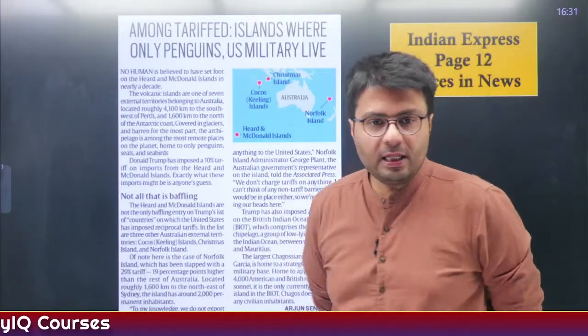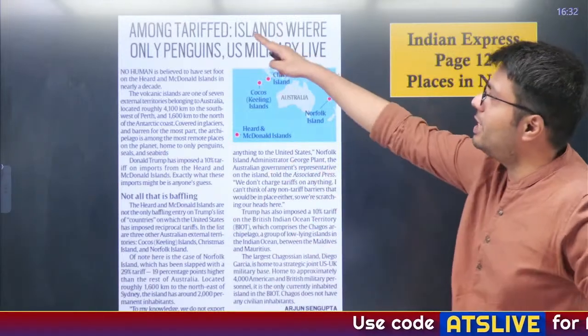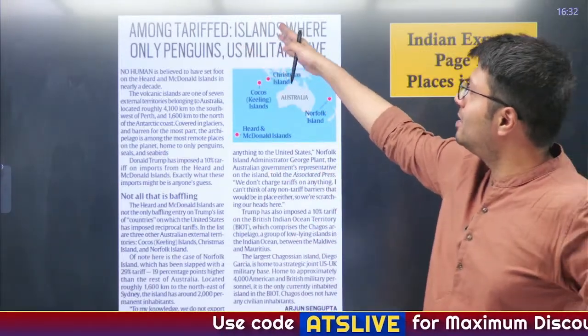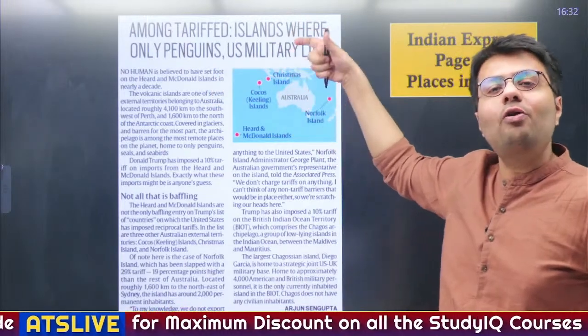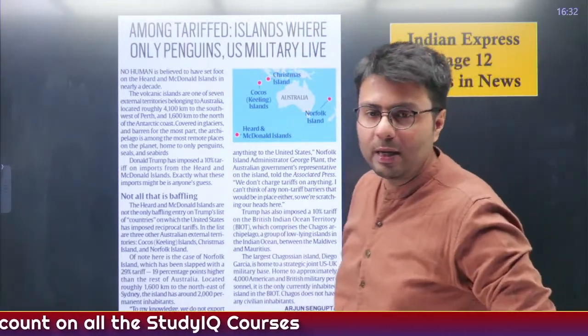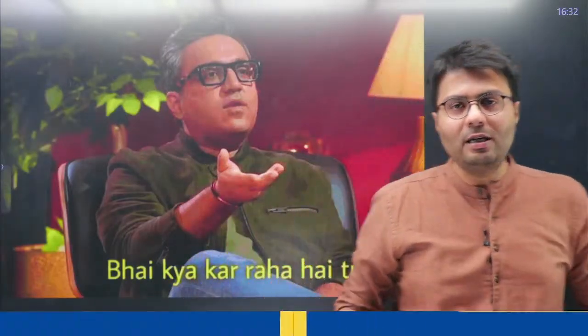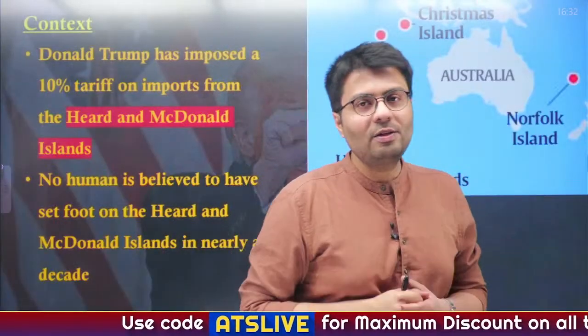Now let us deal with another article. This article is also in the explained section, and you can say that among tariffed nations there are islands where eventually only penguins and the US military live, and no other humans or civilians live. Even those islands have been imposed with tariffs by the US government. So there might be a very common reaction to it: what are you doing? This question will be posed to President Trump, right? So let us see why this is a very big deal.